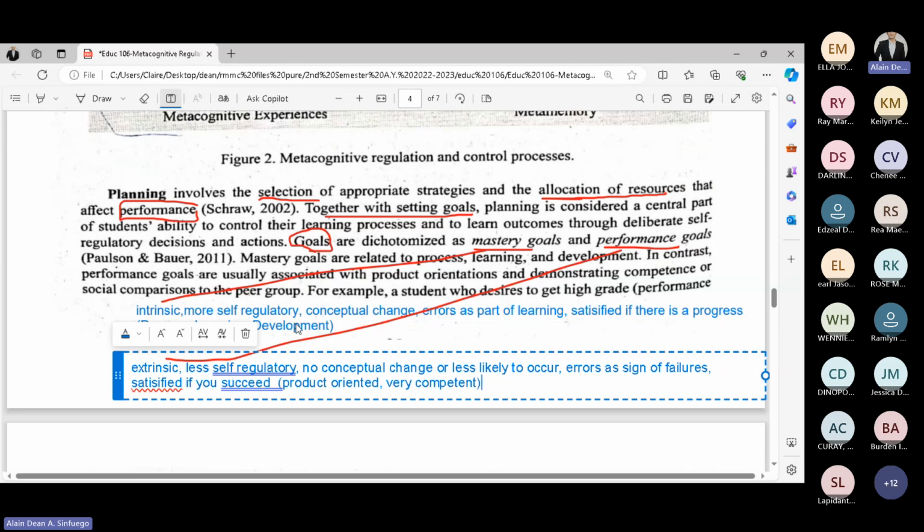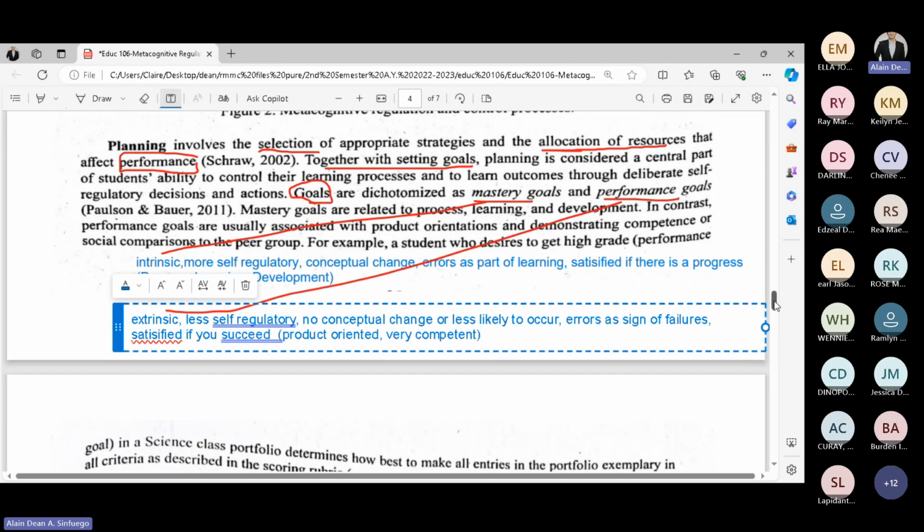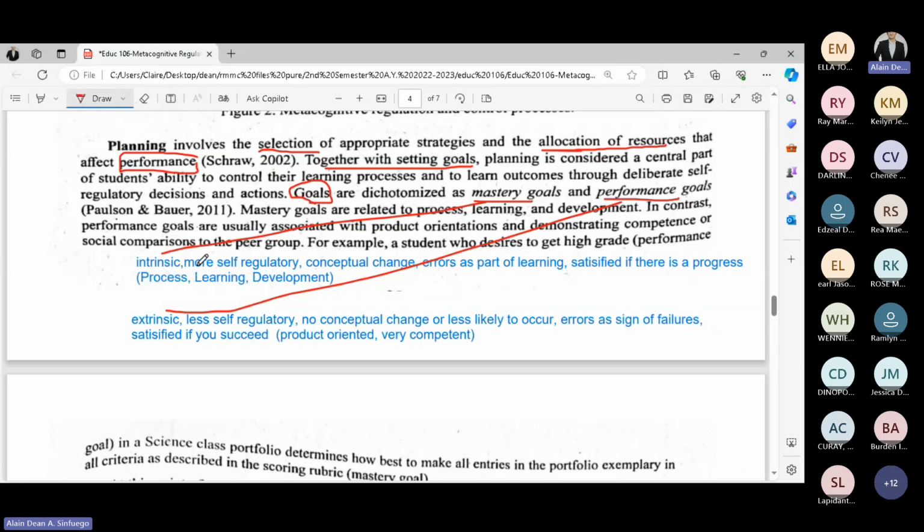Now, what does the proponent try to tell us? Yes, goals. There are two types, but we need to focus more on the mastery goals. Why? Because our aim is we want our learners to be more self-regulatory. When we say self-regulatory, they become more independent.